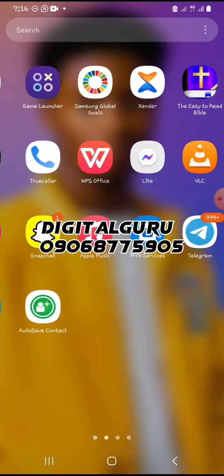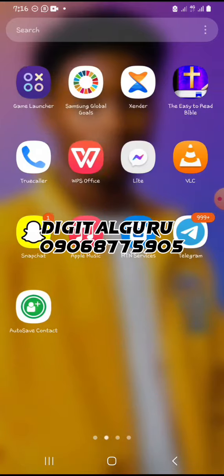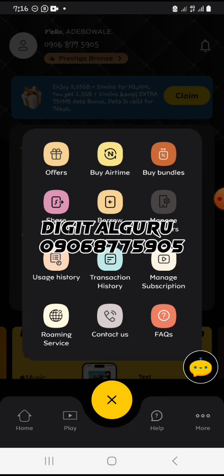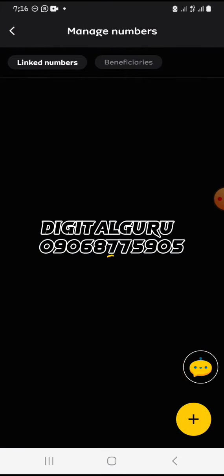This is my own MTN app. So I have two numbers, but I'm not using parallel space because I actually have two phones. I have my phone, and I have my MTN app downloaded on my other phone. So I linked it, manage numbers. So it will pop up here as one profile. So they are linked to each other. So this is the method I've been using. I don't need anybody's help.